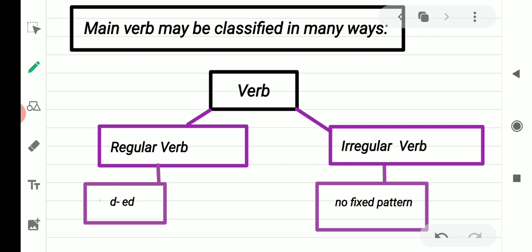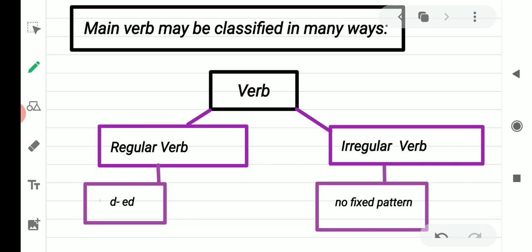No fixed pattern. Sometimes all the forms are different in root form, past form and past participle form. For example, go, went, gone. What is the past tense of go? Went. What is the past participle form of go? Gone. Go, went, gone. All the forms are different. Come, came, come.